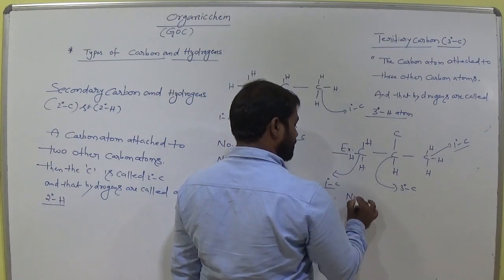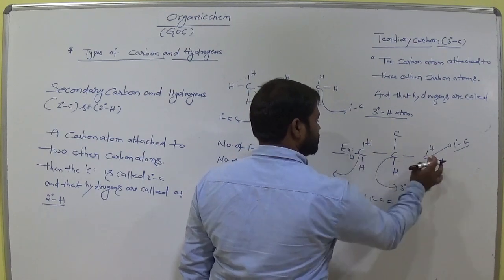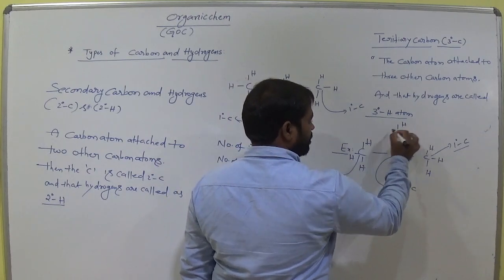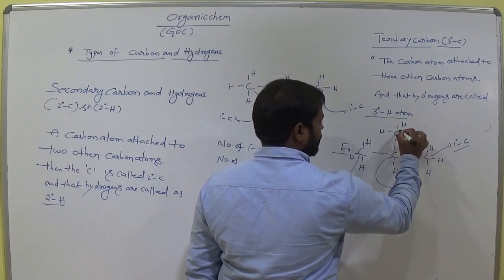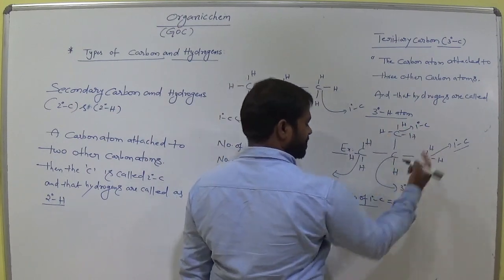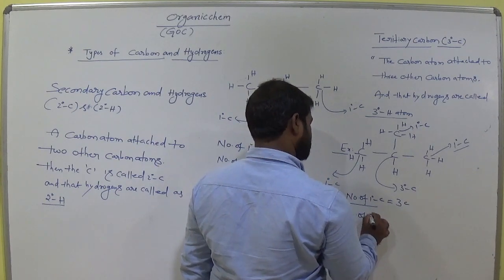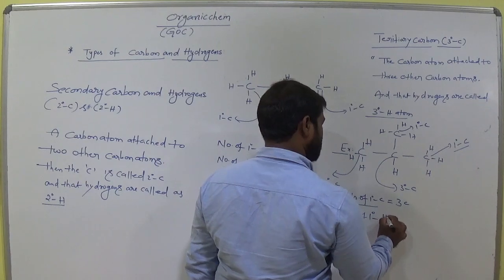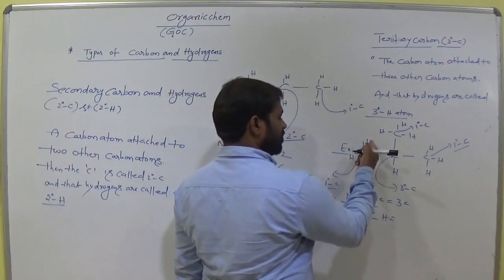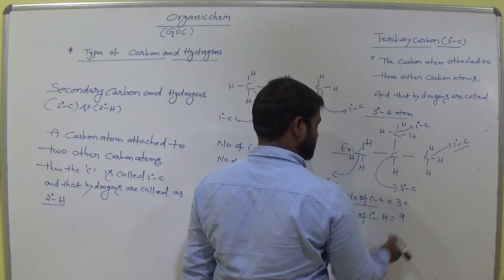Now write number of primary carbons here 1, 2. So now this is also primary carbon, am I right? Number of primary carbons here 1, 2, 3. 3 carbons. Number of primary hydrogens. Count the hydrogen at primary carbon atoms. So 1, 2, 3. 3 plus 3, 6. 6 plus 3, 9. 9 hydrogens.